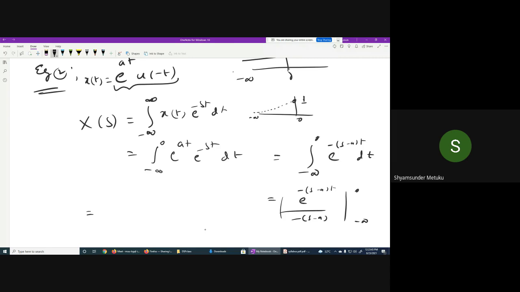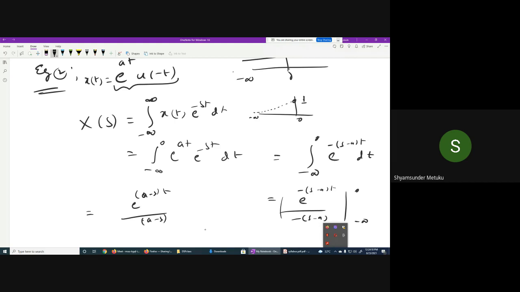Something is wrong. I think you should take the minus inside, that will be better. E power s minus a into t, sorry, a minus s, by a minus s. That would otherwise give confusion. A minus s divided by a minus s.